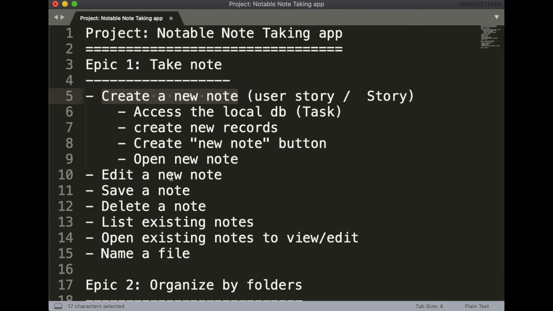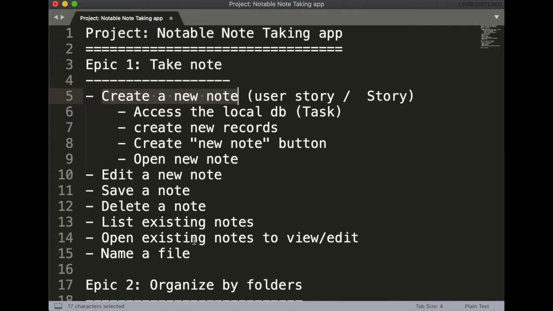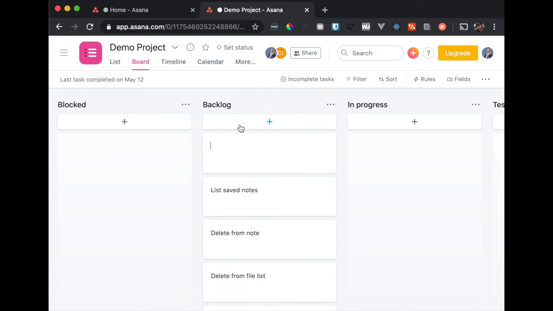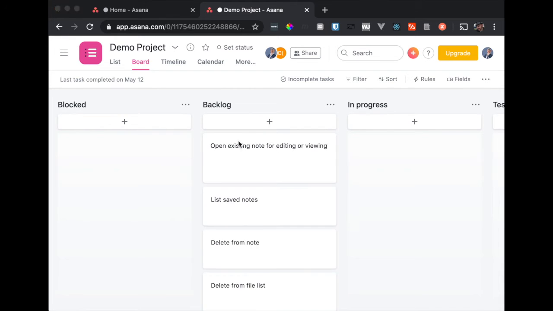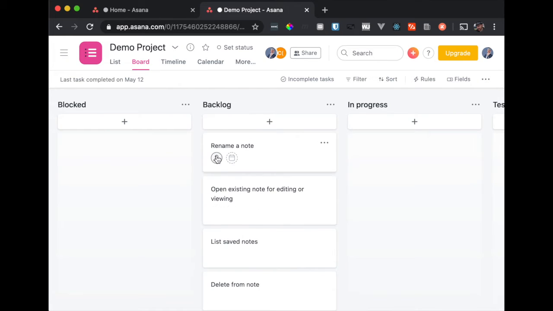Let's see, I'm going back to my list here. We need to be able to list notes, list saved notes, and we need to be able to open an existing note for editing or viewing, and we need to be able to rename a file, right? Rename a note. So that's our backlog. And if we have a team, we can assign these to particular people.